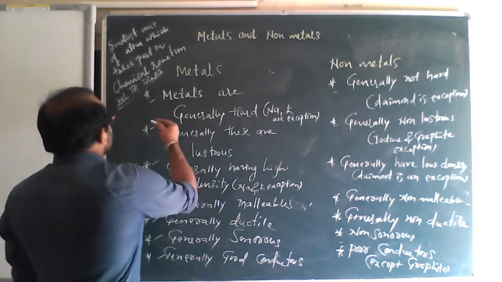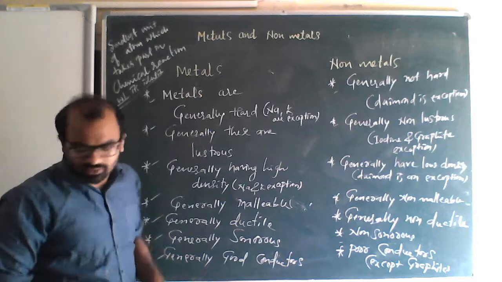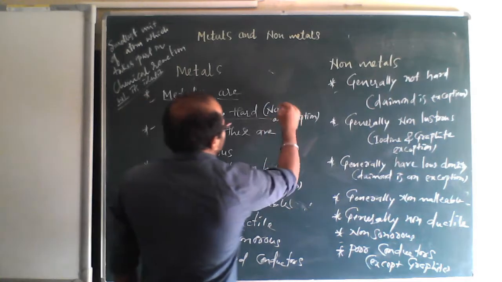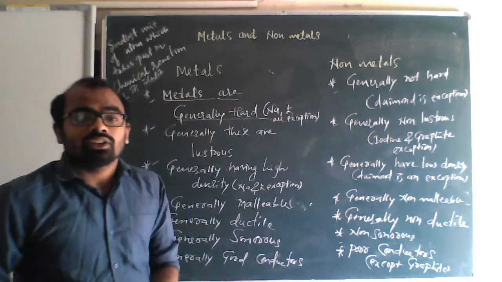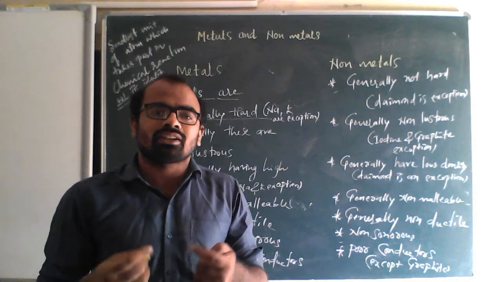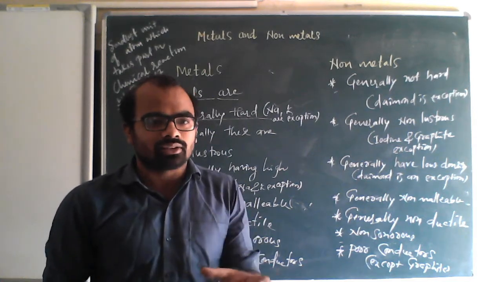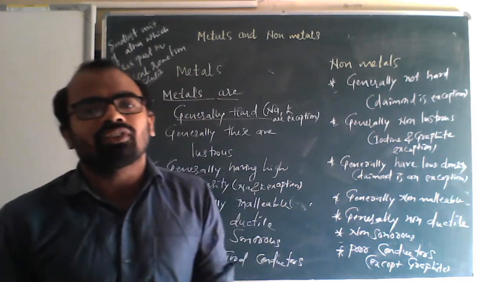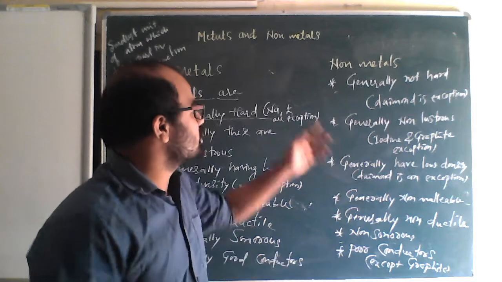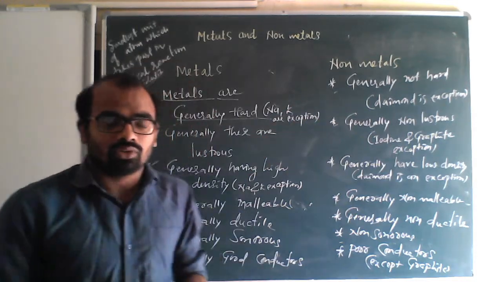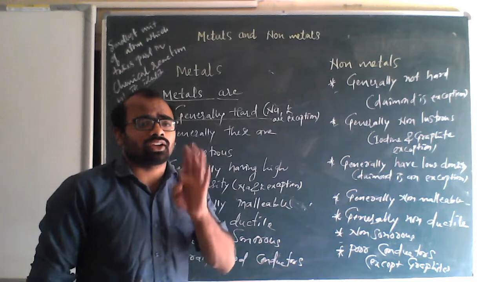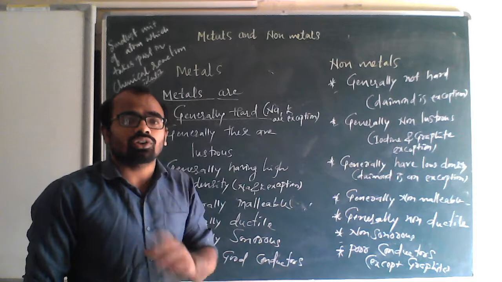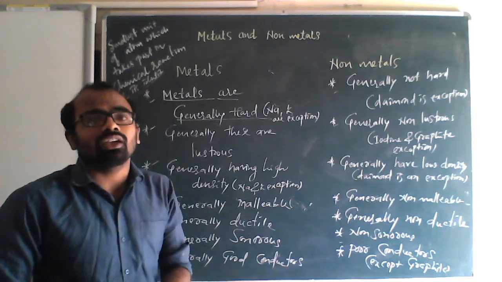So the first difference is that generally metals are hard. Usually metals are generally hard, but Na and K are exceptions. For example, if you see the metal iron or the metal copper, these are all found to be hard. If you touch them, you can feel the hardness. But when it comes to non-metals, generally they are not hard. If you take paper, plastic, or air, those are not hard. They do not have any hard nature.